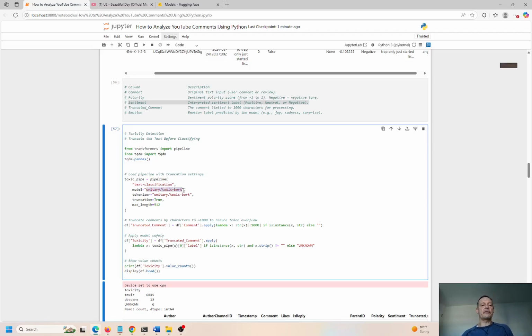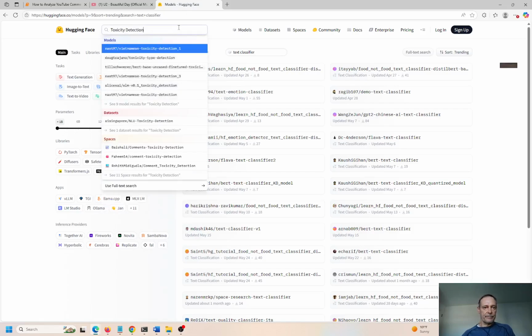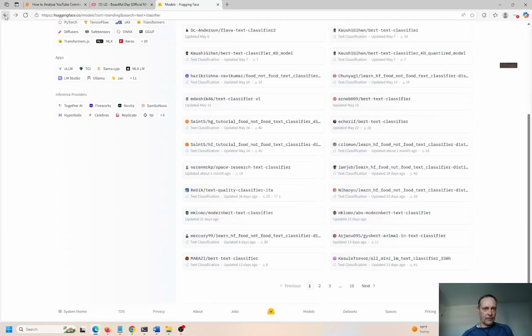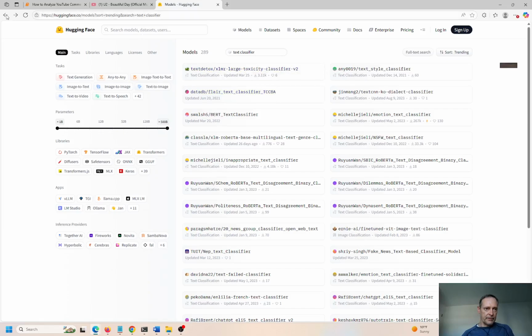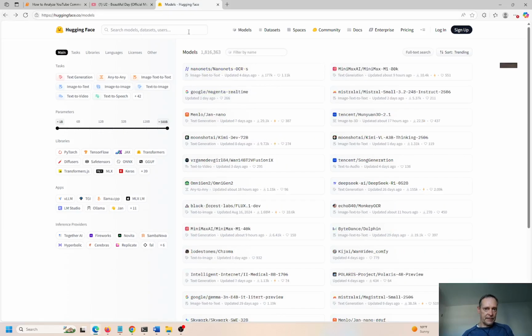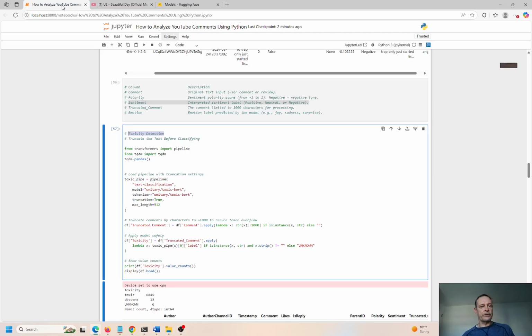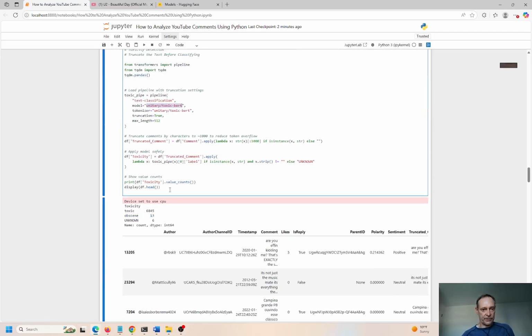So it's not hard to use these things. You just have to think about what you're trying to do. I'm trying to do toxicity detection. If you go over here and put that in the Hugging Face and search for it, okay, I didn't find it. Why did I not find it? Maybe because I'm too low on this level or something. Okay, so that's 289 because I'm already in the models. This is the parent. So here it comes up with a few, right? So that's what you have to do. Just test different models, plug it in right here. This is the model name between the quotes. Test it, see if you like it. If it works good, go with it. If you don't like it, there's a whole bunch of others to choose from.